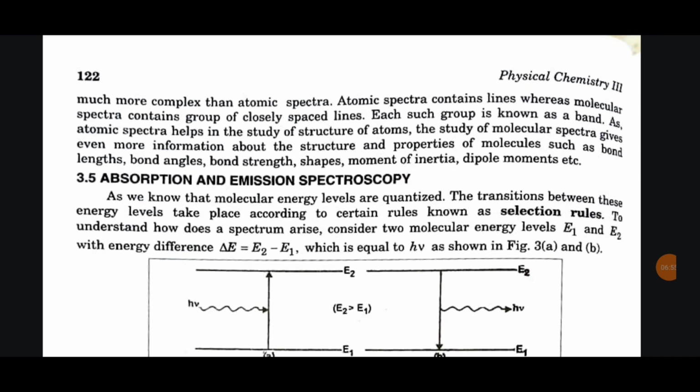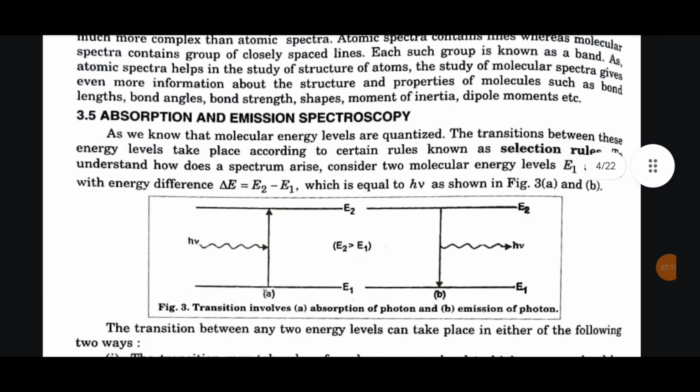As we know that molecular energy levels are quantized, the transitions between these energy levels take place according to certain rules known as selection rules. To understand how a spectrum arises, consider two molecular energy levels E1 and E2 with energy difference ΔE equal to E2 minus E1, which is equal to hν, as shown in figure 3.A and B.